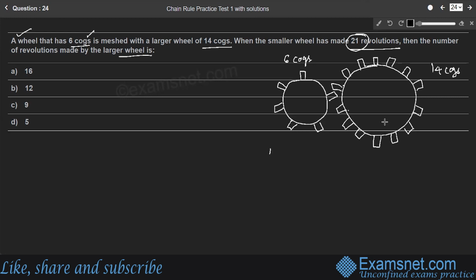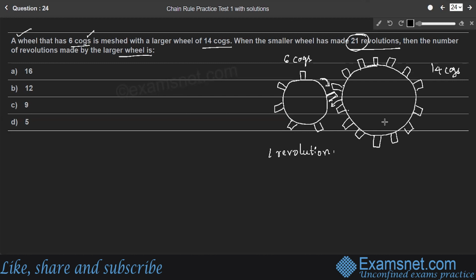So here, to complete one complete revolution of the smaller wheel, each cog has to cross one cog from the larger wheel.